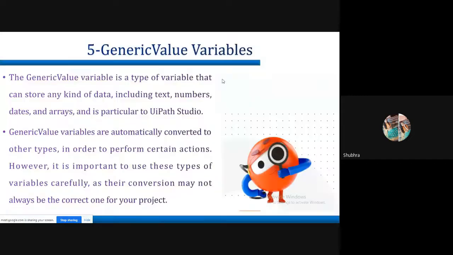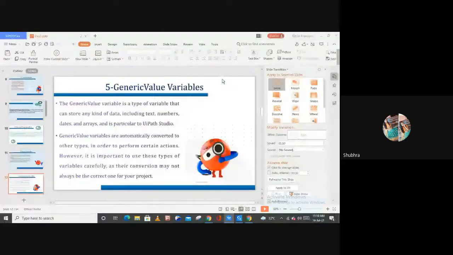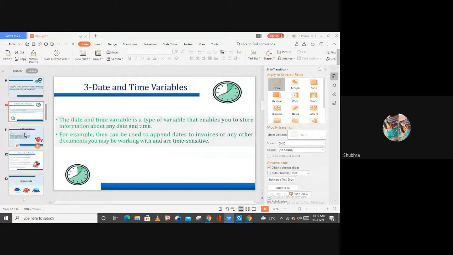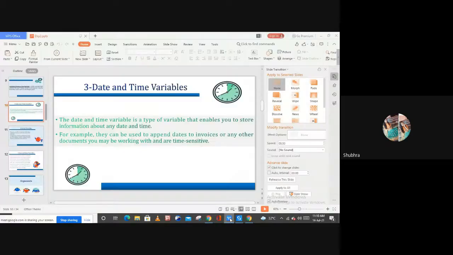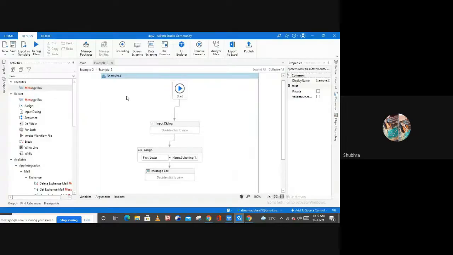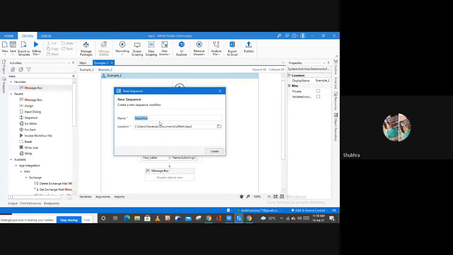Now let me open my studio. New sequence, example 3.